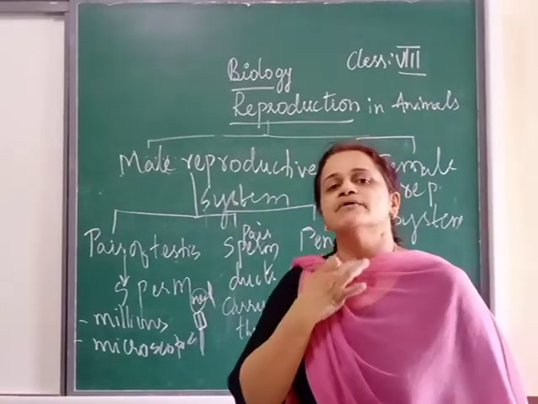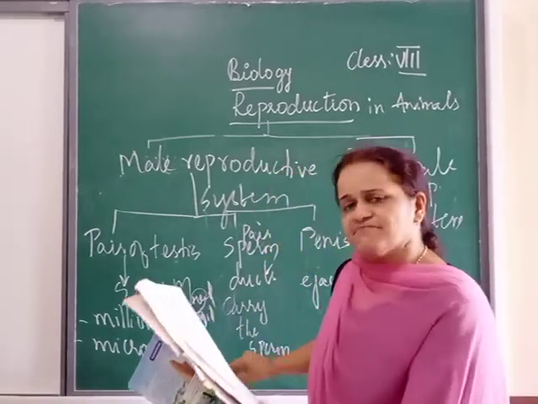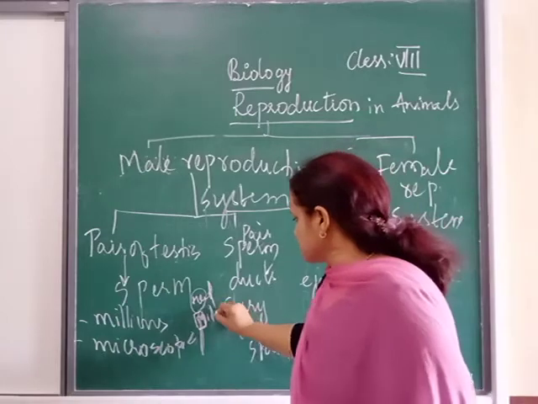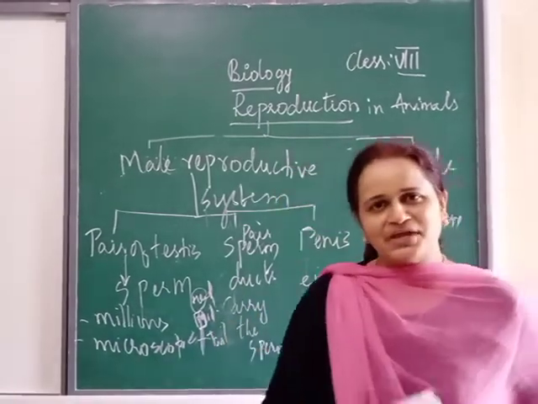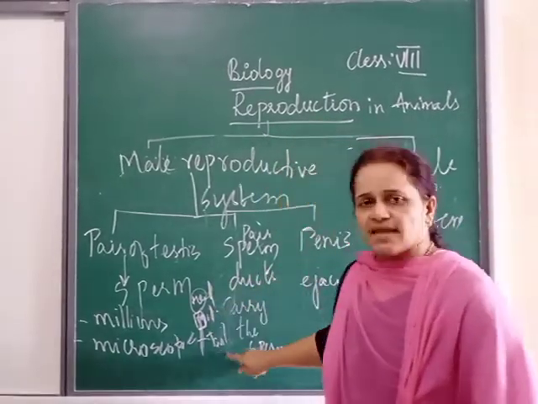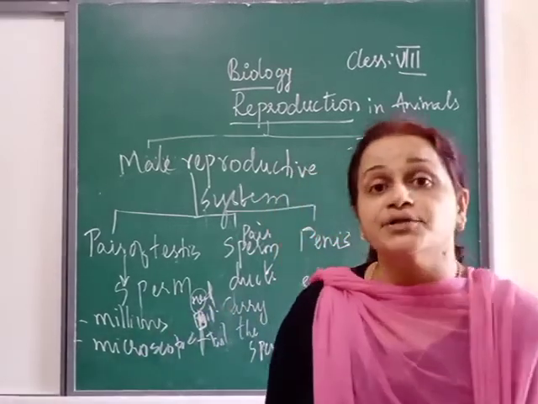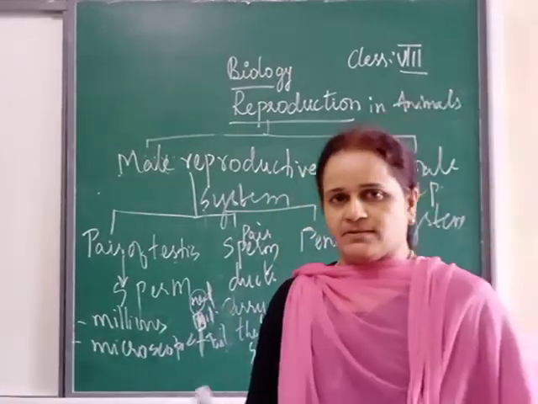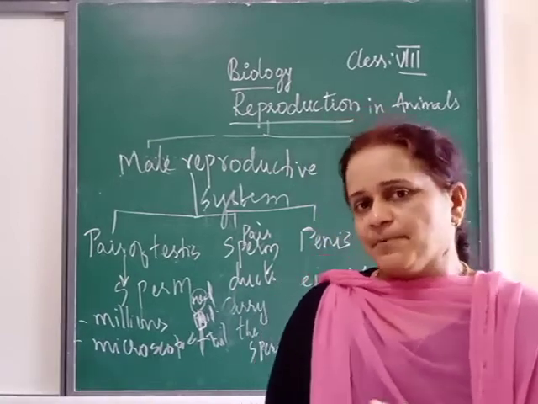Now we will come to our neck. Neck means middle piece. You just see figure 8. When you look at figure 8, you can see the middle piece. Last one is the tail. Okay, so the sperm diagram is clear. Head, middle piece, tail. And in this middle piece, there are so many mitochondria. Okay, mitochondria. This is all about the male reproductive system.